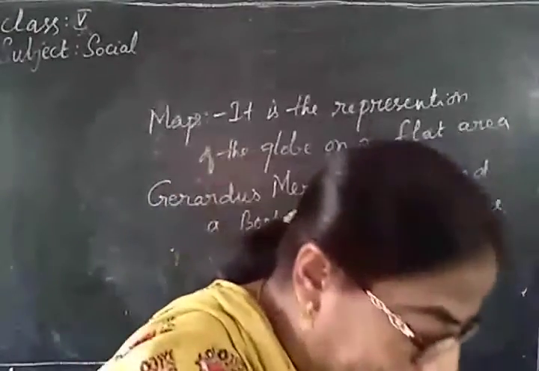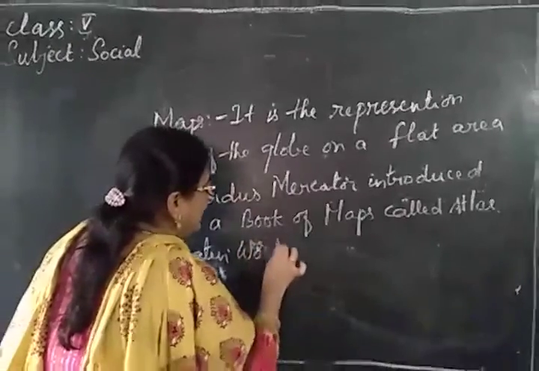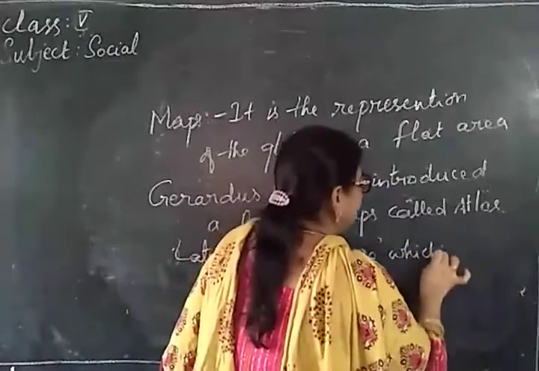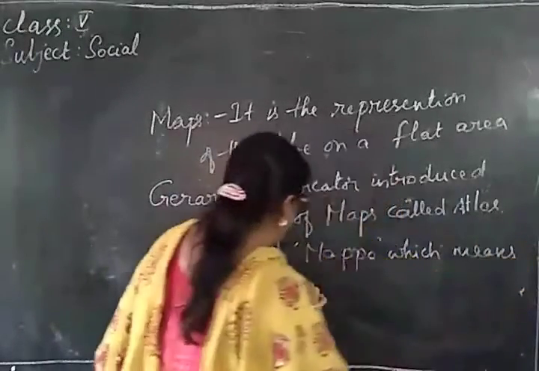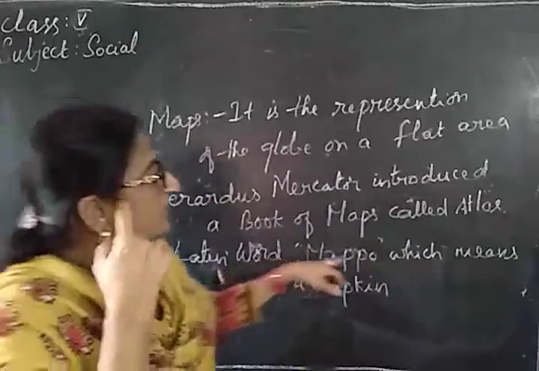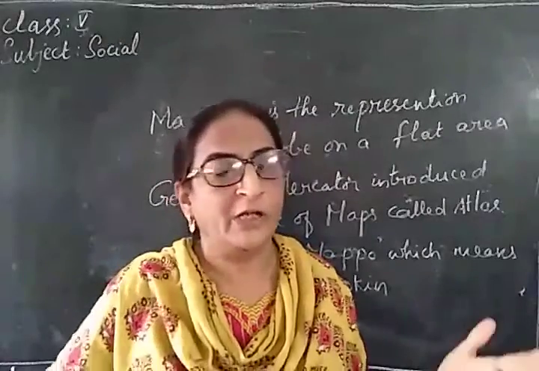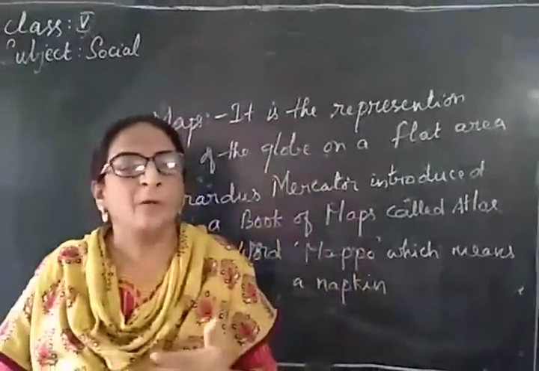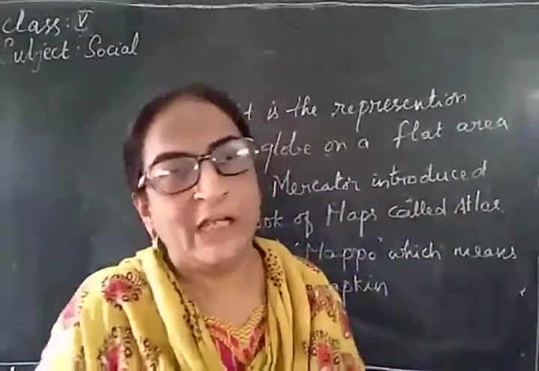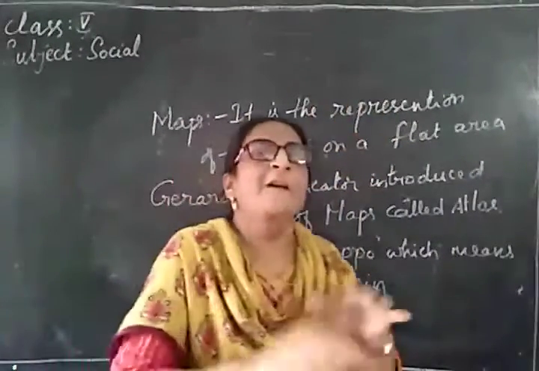So it has been derived from the Latin word mappo, which means a napkin. Do you understand? Napkin, you know, no? You can fold the napkin, you can keep it in your pocket, you can carry it wherever you want. So a globe is difficult to carry, whereas a map is a small one. You can fold it and keep it wherever you feel like, and you can carry it. So it's easy. A map is the representation of the earth on a flat surface.